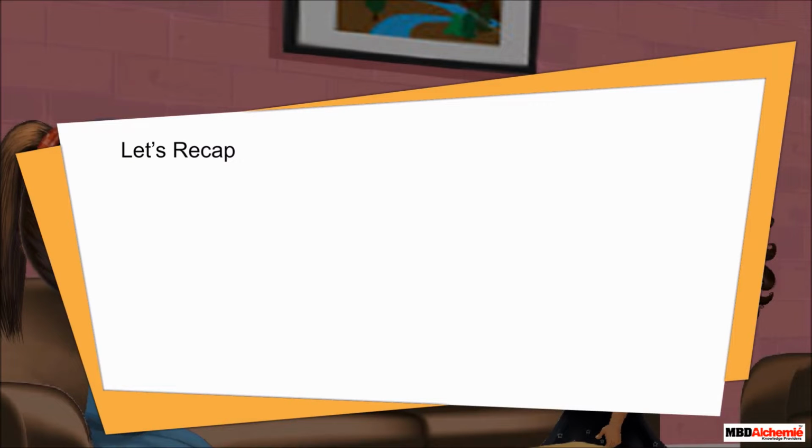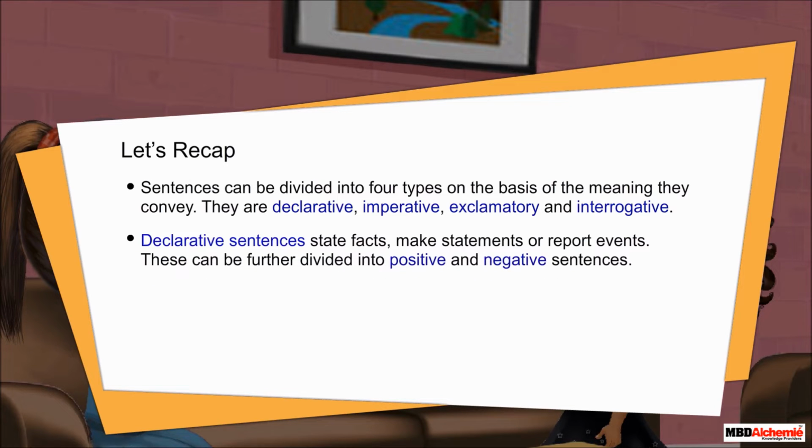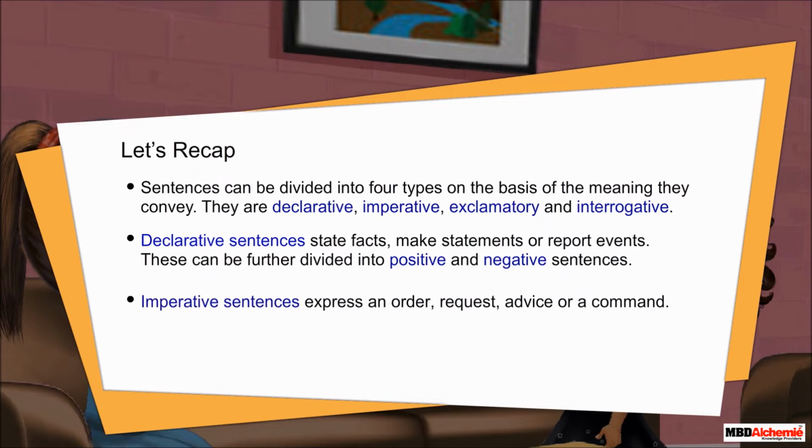Let's recap. Sentences can be divided into 4 types on the basis of the meaning they convey. They are declarative, imperative, exclamatory, and interrogative. Declarative sentences state facts, make statements, or report events. These can be further divided into positive and negative sentences.